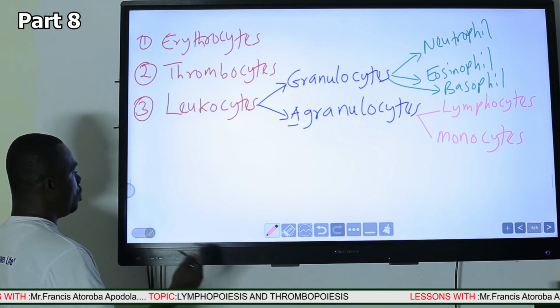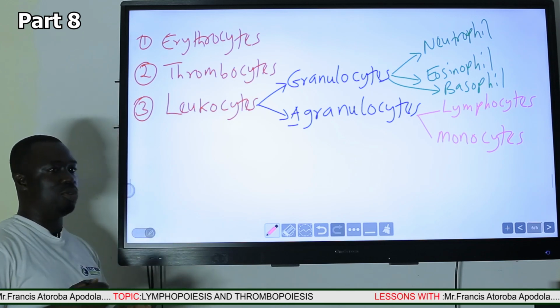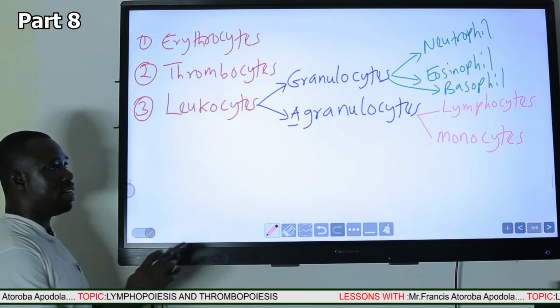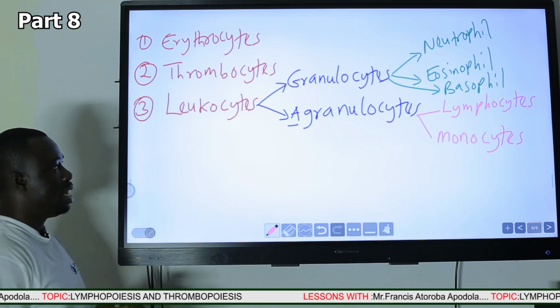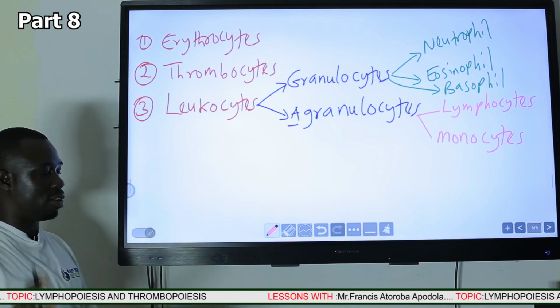Now we want to quickly look at the terminology that is used to describe the increased levels of these cells in circulation and the decreased levels of the cells in circulation.